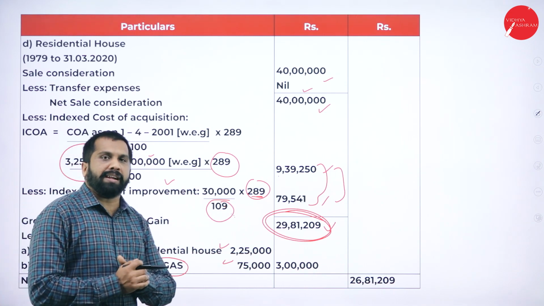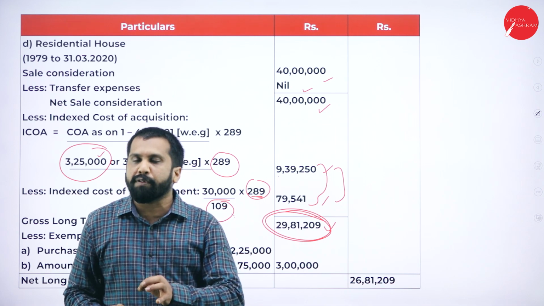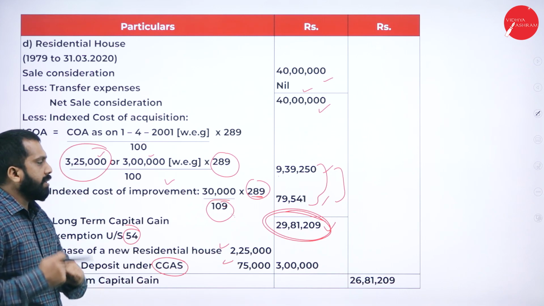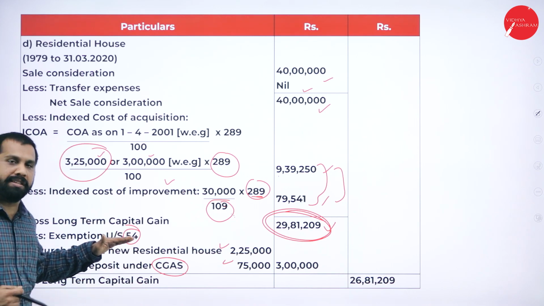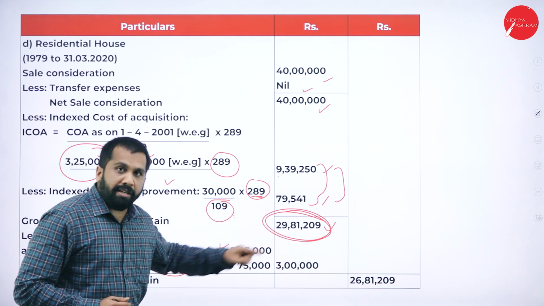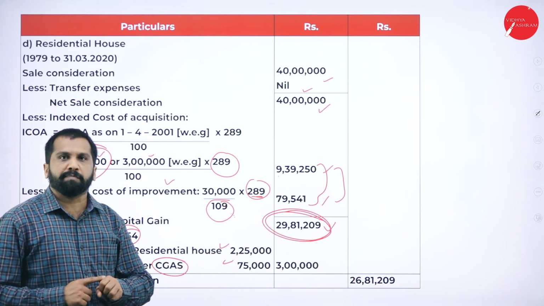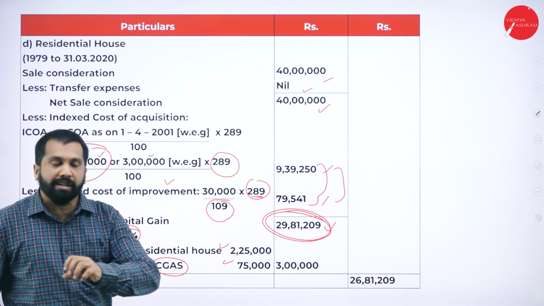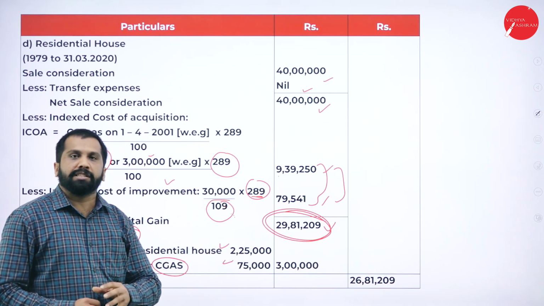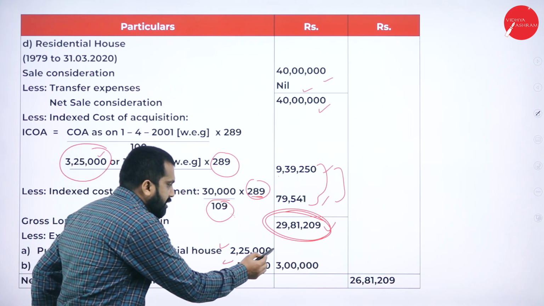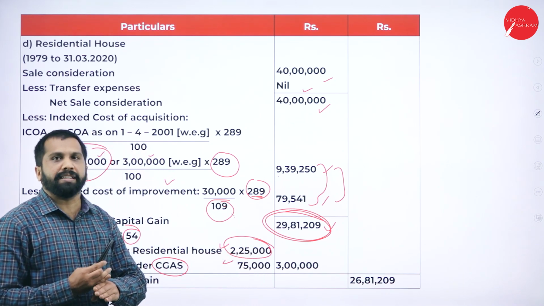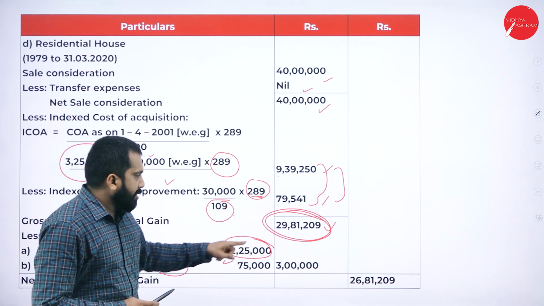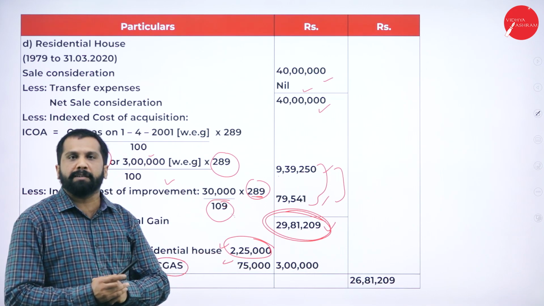But the government has given you an option called Section 54. What is Section 54? I already explained to you. Again, I'll repeat. What Section 54 tells us is, from your profit, if you have purchased one more house, that amount can be deducted. Clear? So, your profit is 29 lakh. You purchased one more house for 2,25,000. From this, you can minus this. Hope you are clear. Yes.